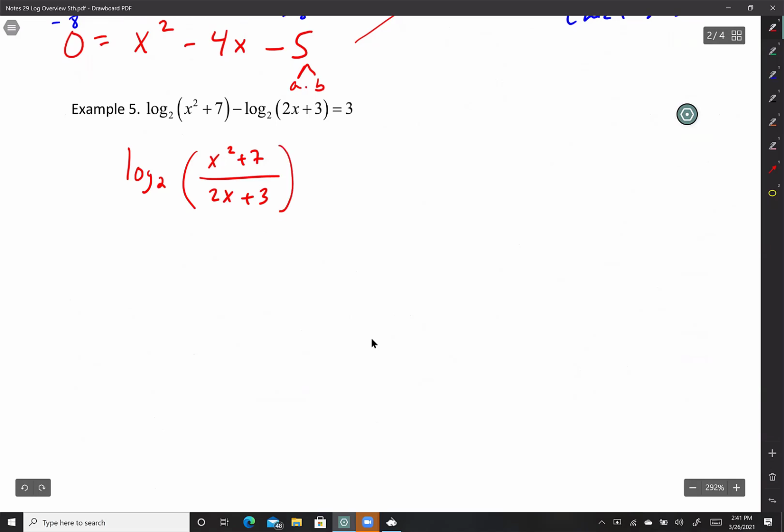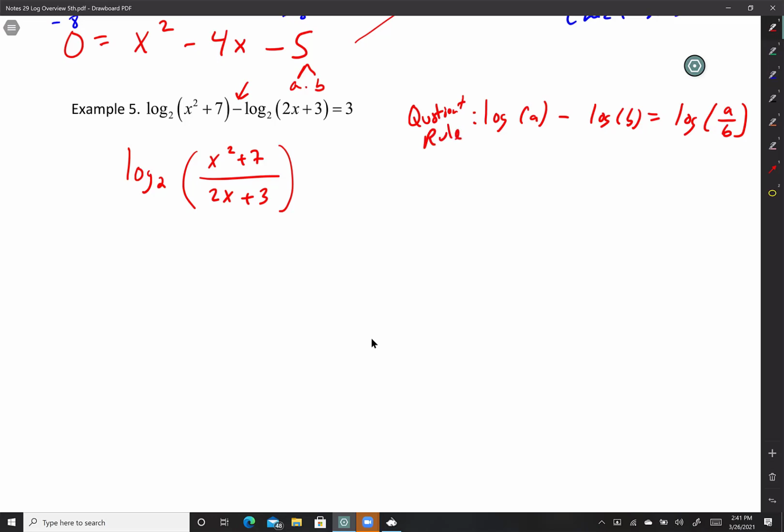What I'm doing right now, I'm using the quotient property. So why did I do that? Well, I have a minus sign there. So let me go ahead and write the property that I just used. I use this property. Log A minus log B is equal to log A over B. And that property is called the quotient rule. Quotient rule for logs. All right, and of course, all that equals this number. So there it is. Are we okay with the first step?